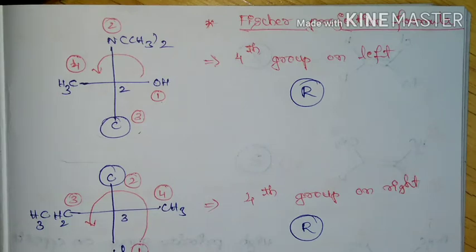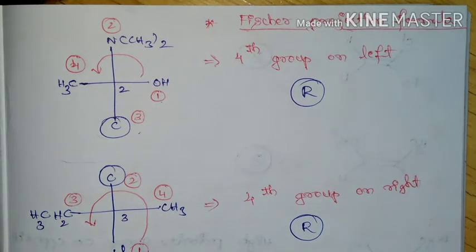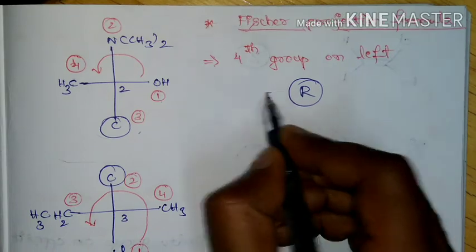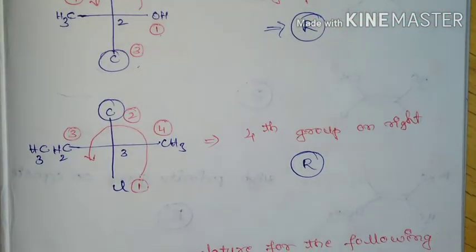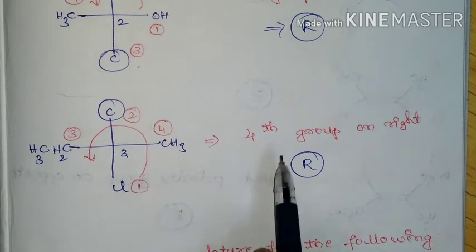And we know that in Fischer projection formula, if the fourth group is on the left side, then anti-clockwise movement will be given R configuration. Okay. And if you come for the third carbon atom, by applying CIP rule we have given the priority, and here the fourth group is on the right side.